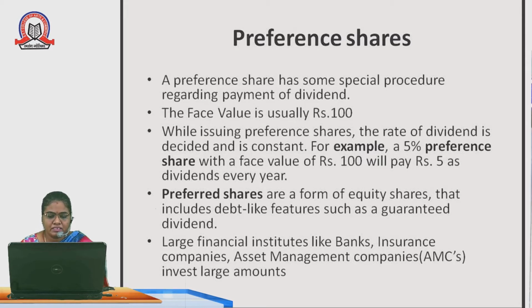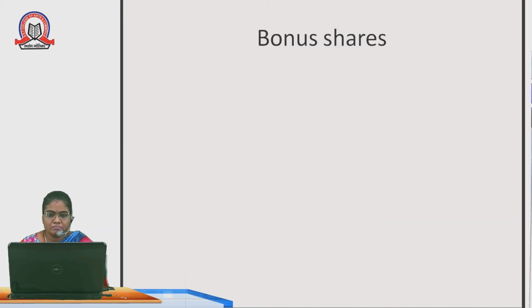Large financial institutions like banks, insurance companies, and asset management companies invest large amounts, so they will provide preference shares. Next one is bonus shares.